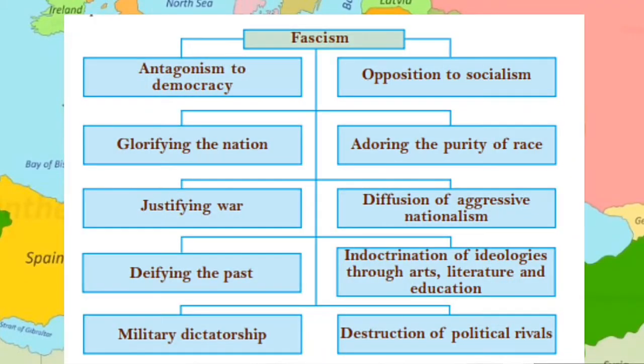Here, the features of fascism are given in our textbook as a chart. Please see that chart. What were the major features of fascism?